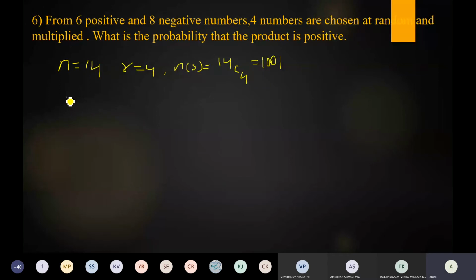When the product is positive, we can have 2 numbers positive and 2 numbers negative. Is it right? 2 positive and 2 negative. Next, what is the next possibility? 4 positive, 4 positive only.